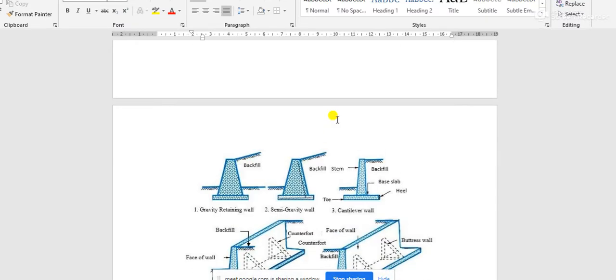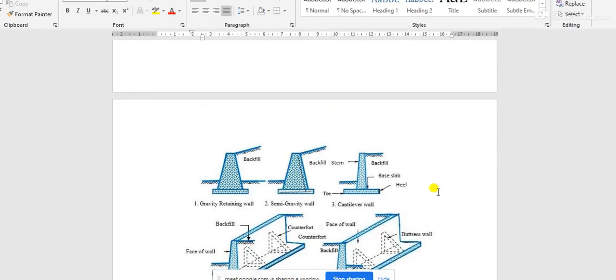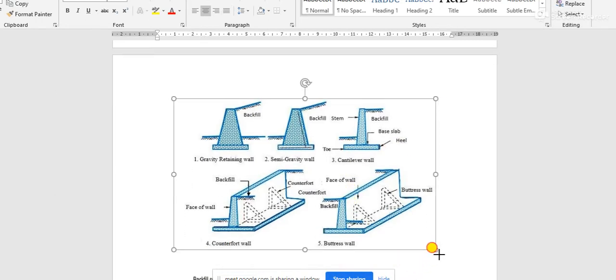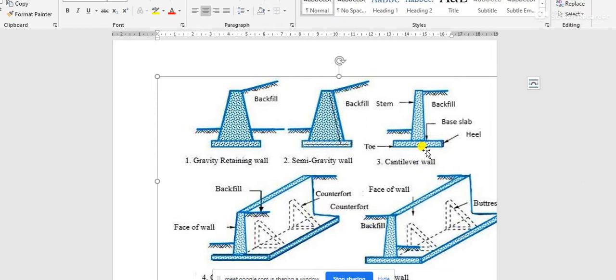There are three different cantilever structures. You may see from the diagram, there are three cantilever structures. One is this one. This wall is called stem. This part is also one cantilever structure. This part is called heel, and this part is called toe. This is another cantilever structure.